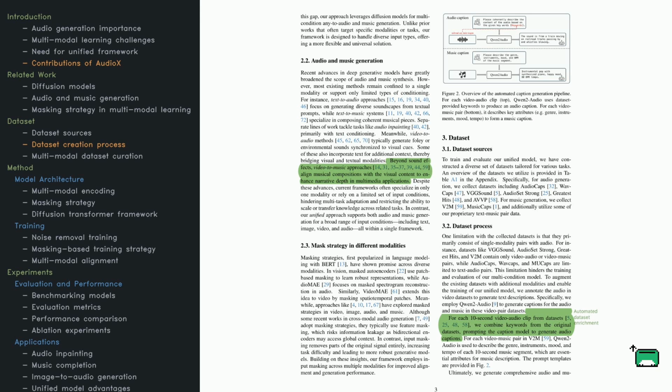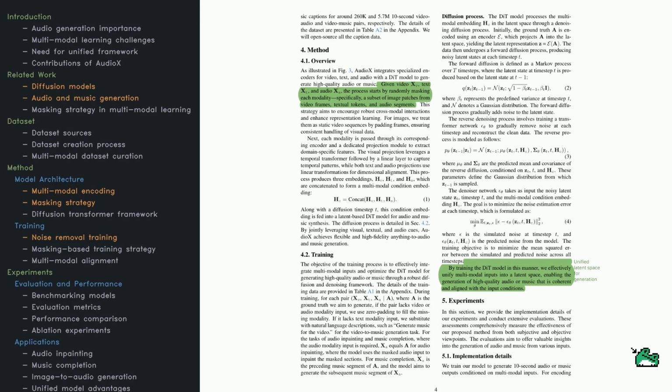Finally, the authors discuss how they crafted their dataset strategy. Many existing datasets focus on just text to audio or video to audio, but not both. So they augmented video datasets with audio descriptions, using Qwen Audio for automatic captions. This results in a much richer, more diverse dataset that can handle multiple modalities. By combining a unified model architecture, automated captioning, and sophisticated masking, AudioX paves the way for a multimodal audio generation system that's far more flexible than earlier methods.